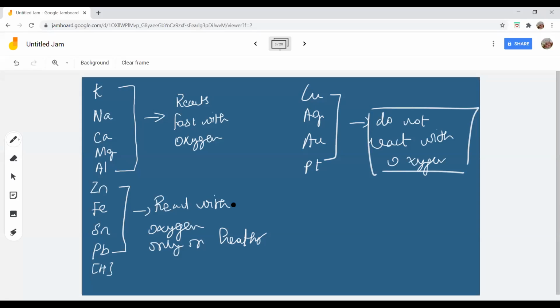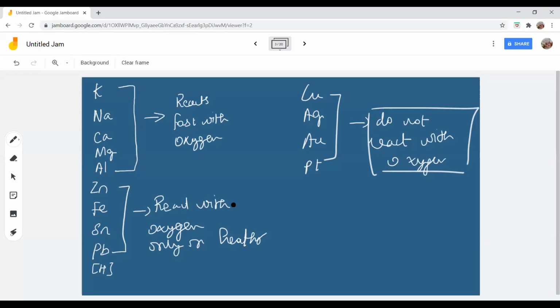Yes, tell me. Ma'am, below aluminum, carbon should come, no, ma'am. Carbon is not a metal. In most of the reactivity series they have given you, but it's not needed. Need not include it. That is to study the reducing nature. That is a different concept. If we include that now, it will be a little confusing for you. Clear? Okay. Now this is how they react with oxygen.